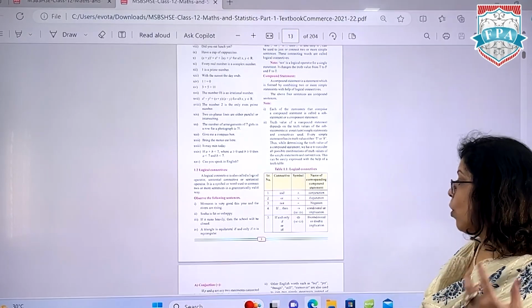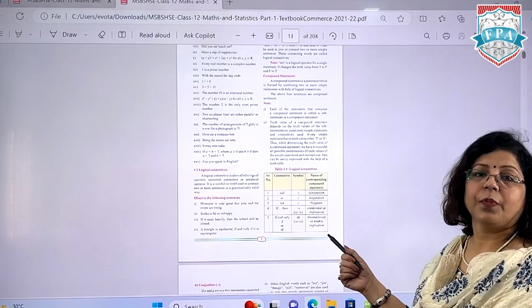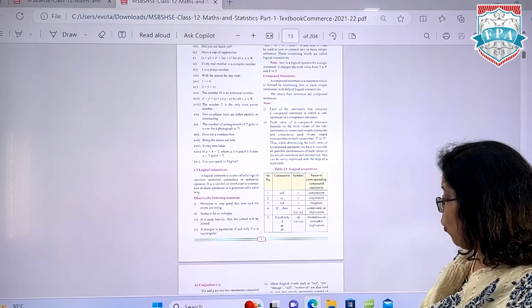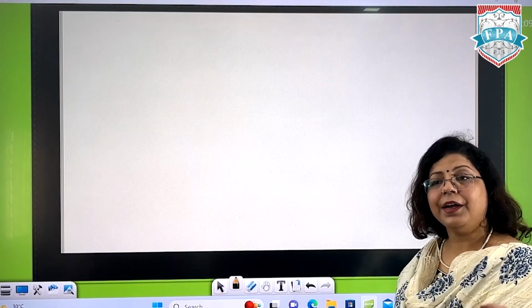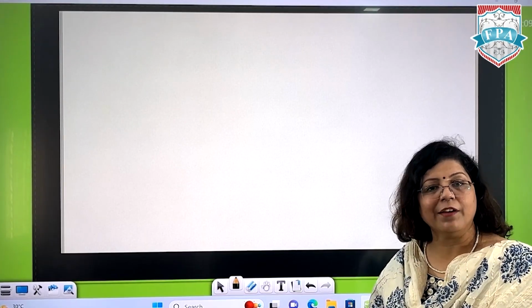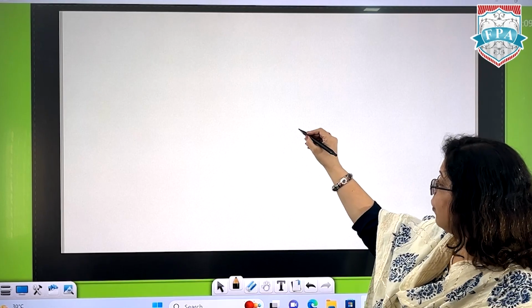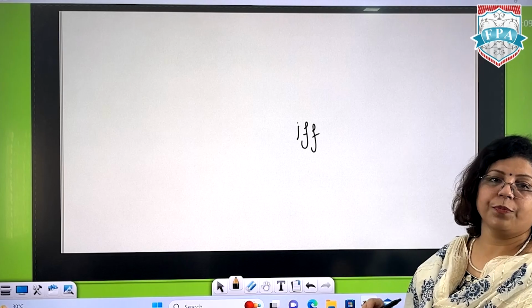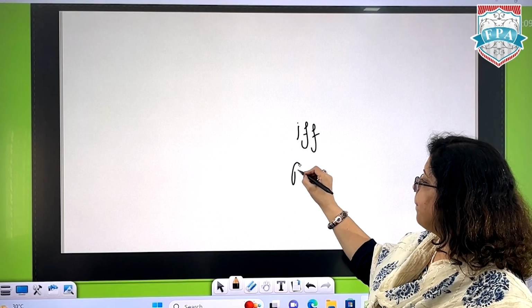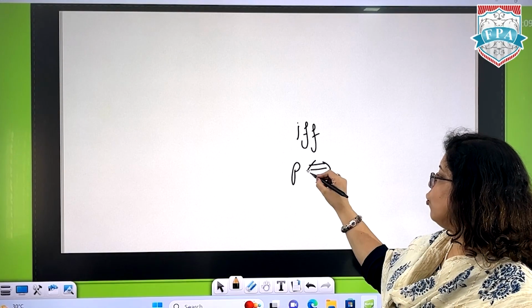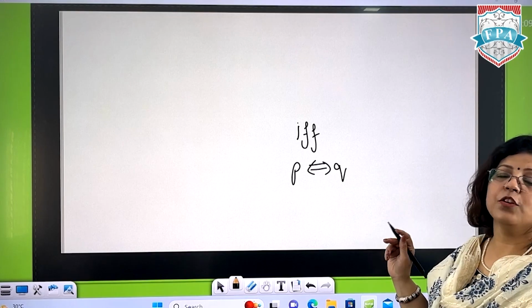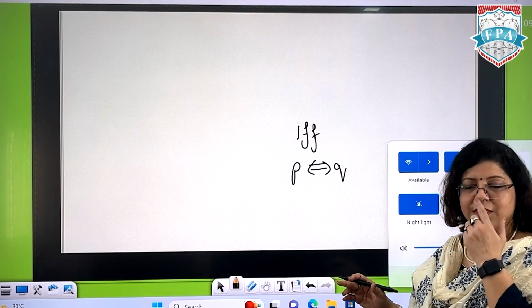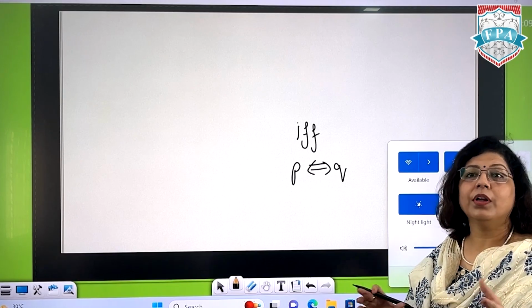Or we also call it double implication, denoted with either "if and only if", and another statement we use here is "iff". Iff can also be used to denote double implication. So when P double implication Q is there, it means that both the sentences need to be counterproductive to each other.